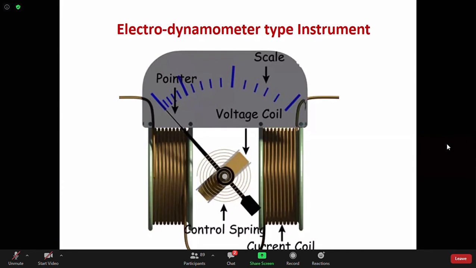coils. These are the things that you should know, because during your course all those details it is very difficult to tell you. Now we have got some time, that's why we are discussing like that. That is why those moving system should be made of very thin wires. In interviews, in viva voces, these type of questions are asked. For example, say you are given two coils. You are asked, okay, tell me which one is the moving system coil and which one is the fixed system coil. Then by seeing the wire gauge, that means thickness of the wire, you have to identify which one should be the fixed one. Thicker will be the fixed one.